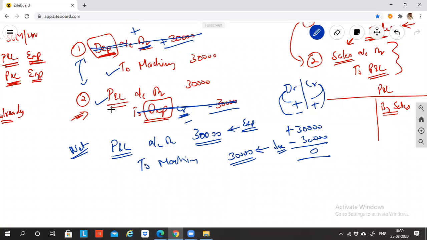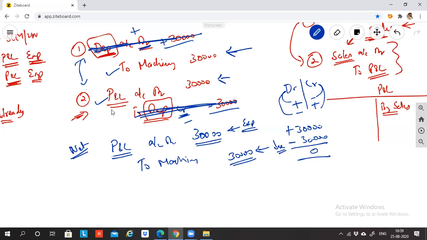First two entries, if you combine, depreciation will get knocked off. So what will be the balance? This is in debit, this is in credit. If I cut this, what is the balance? Credit here. If I cut this, the balance is debit here. So the entry is P&L account debit 30,000, machinery account credit 30,000. Is this right or wrong? I want an answer from everybody. Right, sir. Correct, sir. The journal entry is correct.